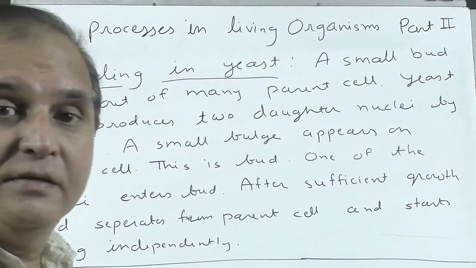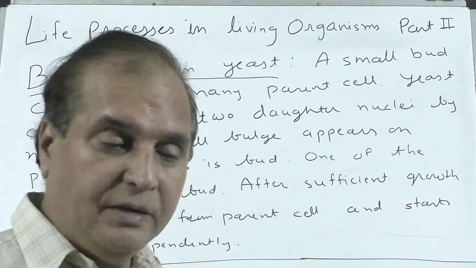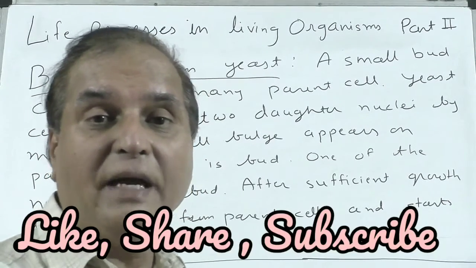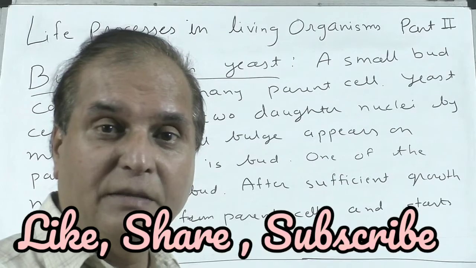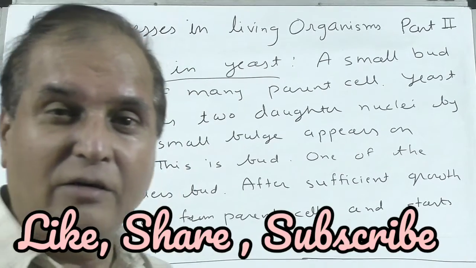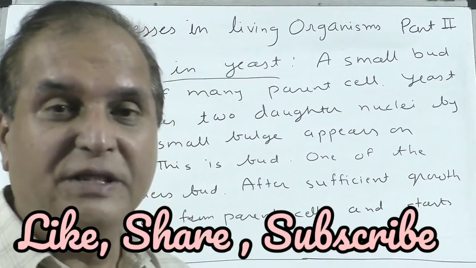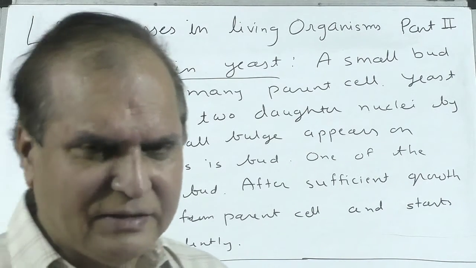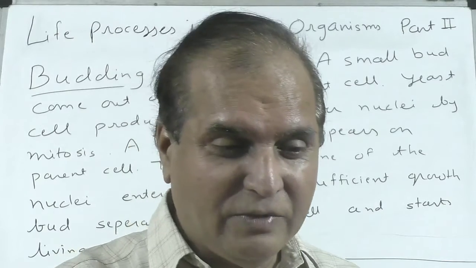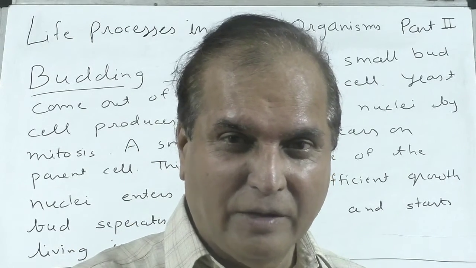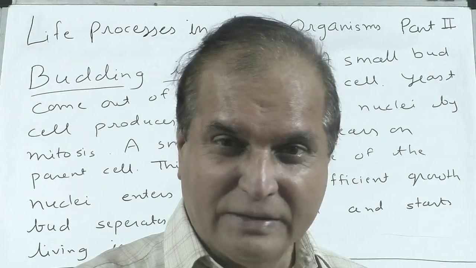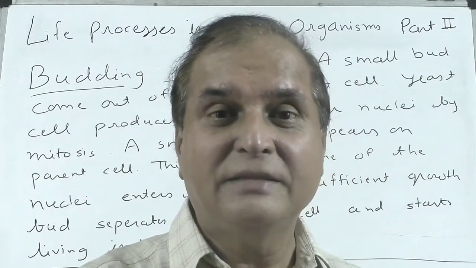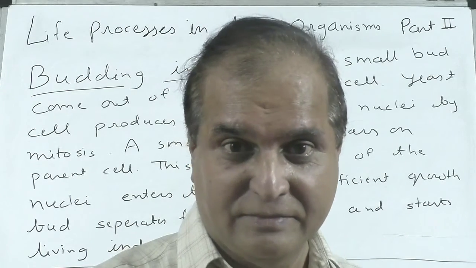Next is budding in yeast. If you want to see it under a microscope, you have to make favorable conditions: some nutrients, sugar material or boiled water, and put yeast in that. You will observe under the microscope that an outgrowth comes out of the cell.